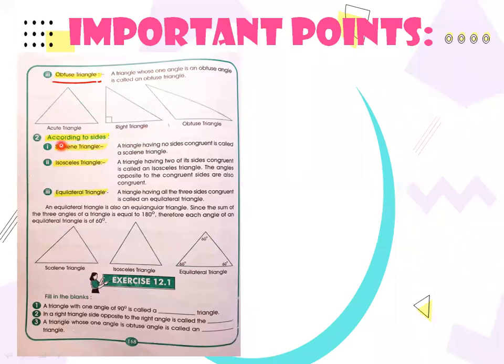Then the classification of triangle according to size. Number one is scalene triangle, number two is isosceles triangle, and the last one is equilateral triangle. And these are the definitions, and these are the figures of the given triangles.